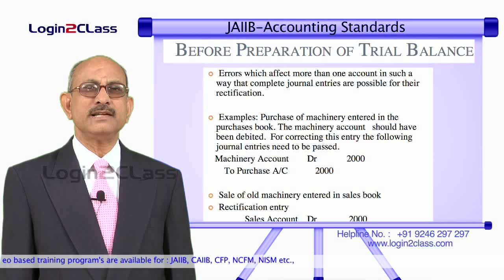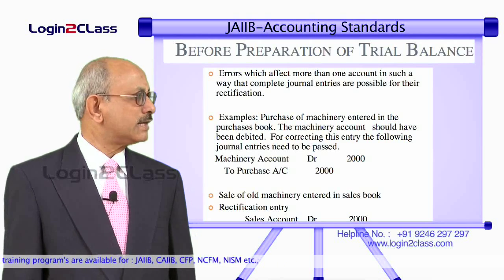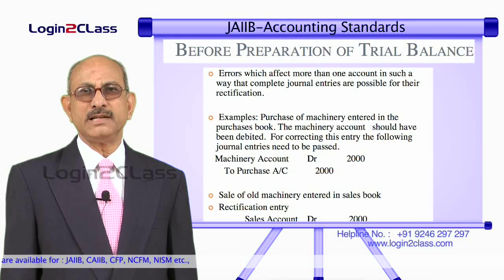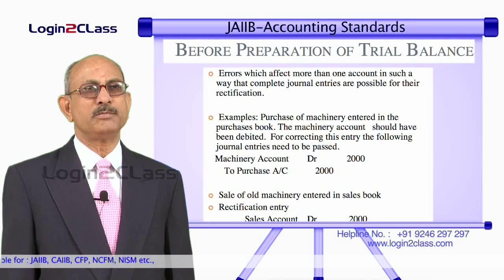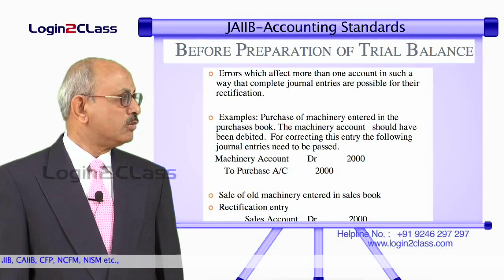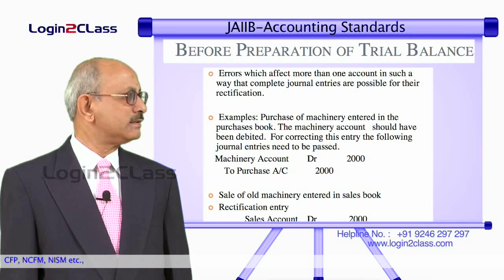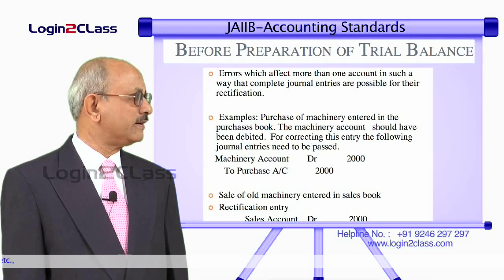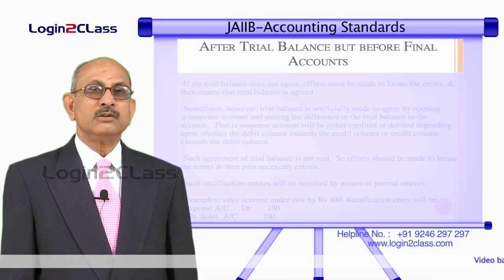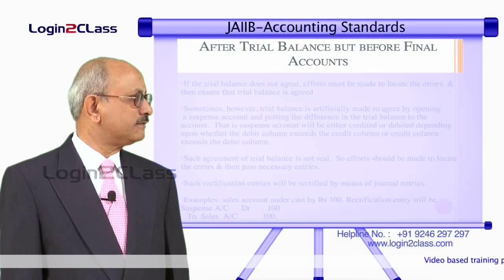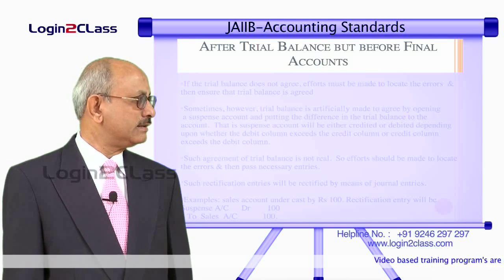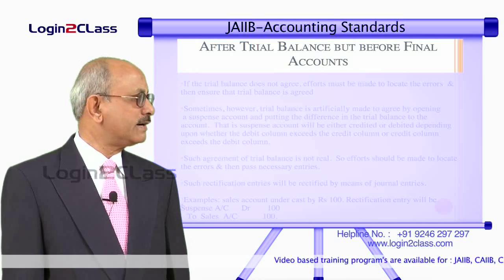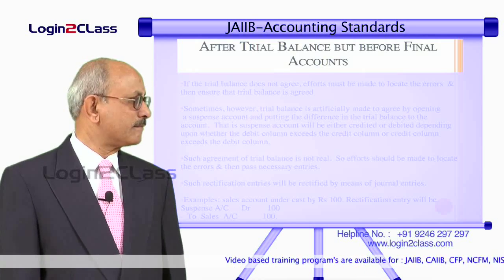So, this is the stage when the trial balance stage has not been finished. That means errors have been detected during the preparation of the trial balances. What happens after the trial balance, but before final accounts, when you detect the errors? How to rectify these errors? In the case of a trial balance that does not agree, we should make all efforts to ensure that the errors are located and the balance is agreed.